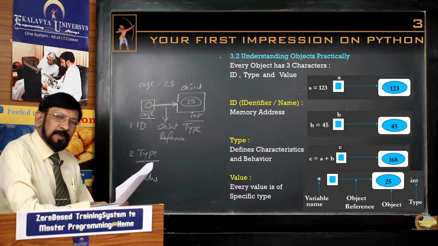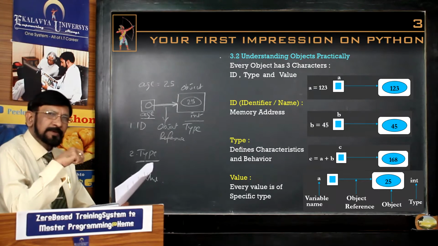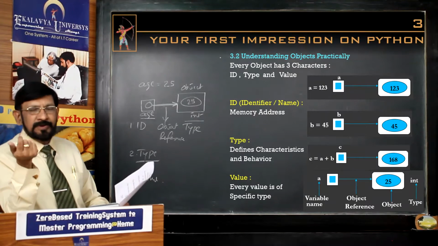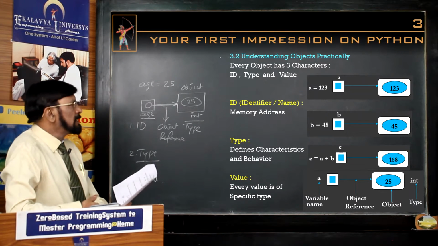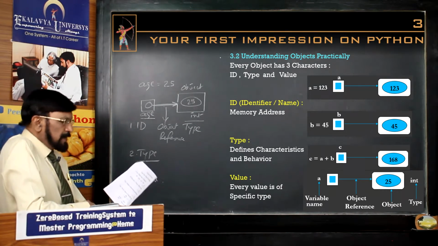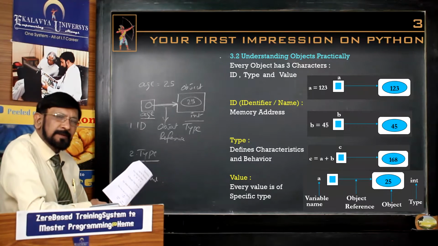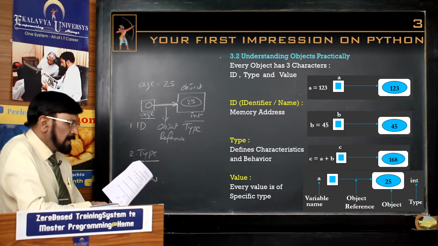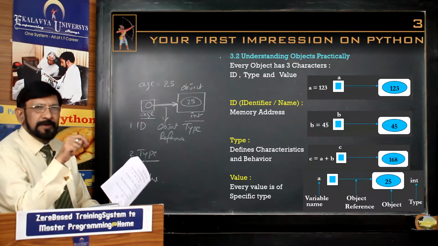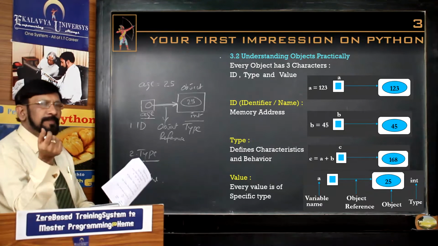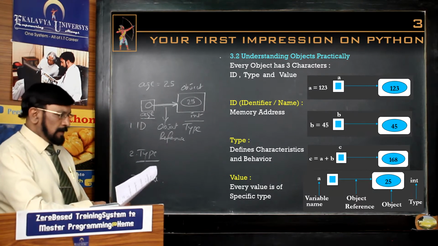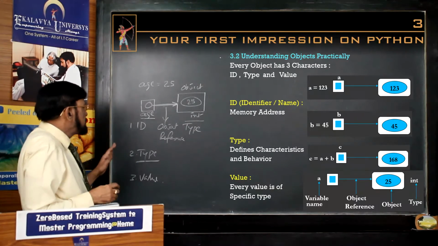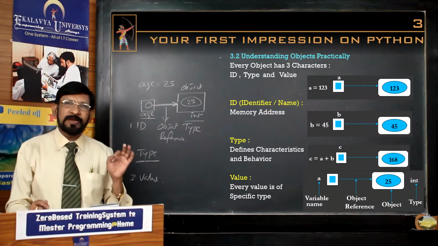Actually, when you are adding two integers, which type of value is generated? Obviously integer. So here in this case 123 plus 45. What is generated? What is the sum of that? 168. What is the type of 168? Int. That's why the type of C should be int, that is determined by Python. So, regarding objects, these are the basic information one must have.